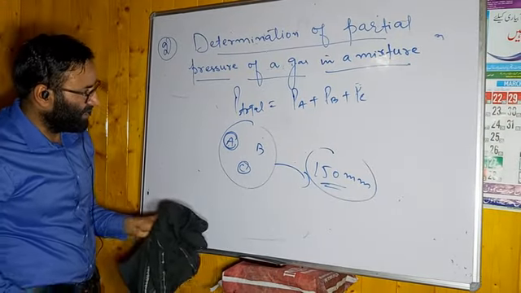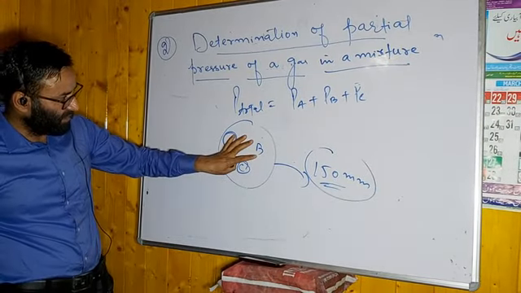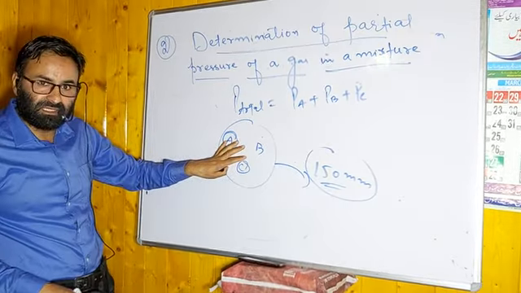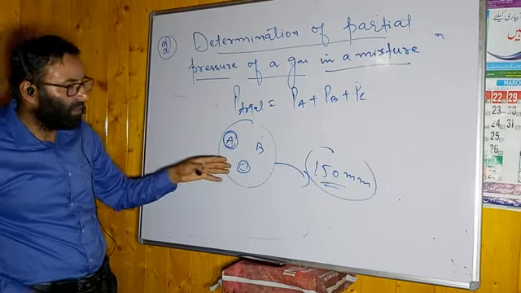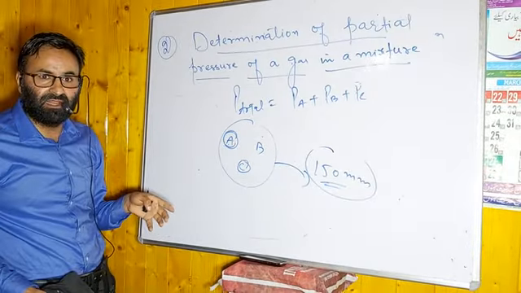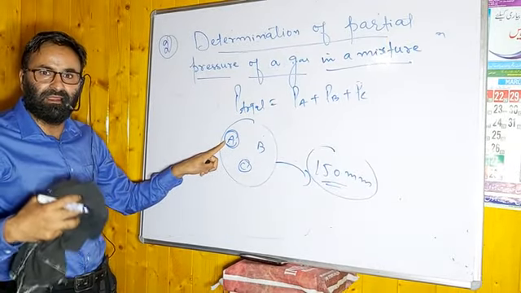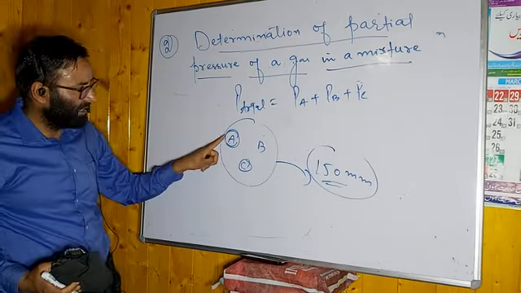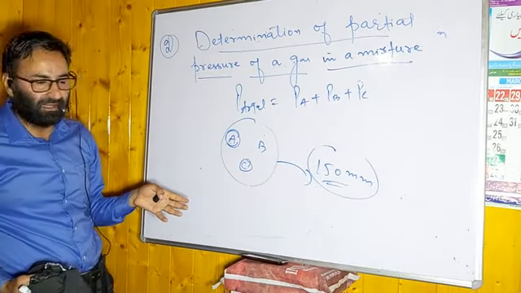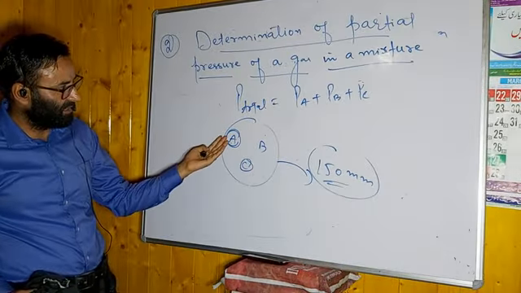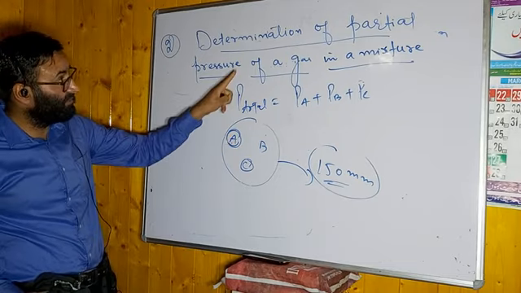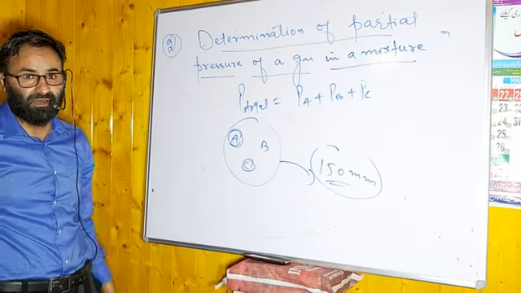अब आपको सिंपली याद रखना है, हमारे पास एक मिक्सचर ऑफ केमिकली नॉन रिएक्टिंग गैसेस है, let us say A, B, C. All the three gases will exert pressure. How much pressure is exerted by a gas, either A, B or C? A गैस कितना प्रेशर एक्सर्ट करेगा, that will be the partial pressure of A. We can calculate its pressure with the help of Dalton's law of partial pressures.